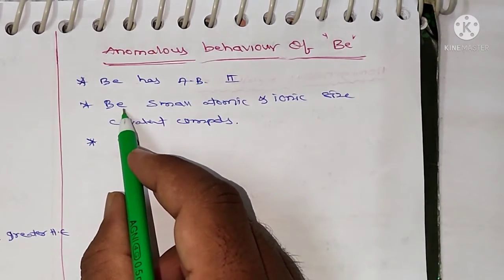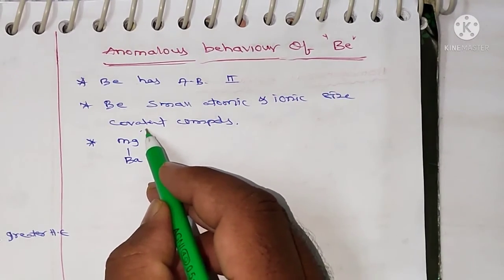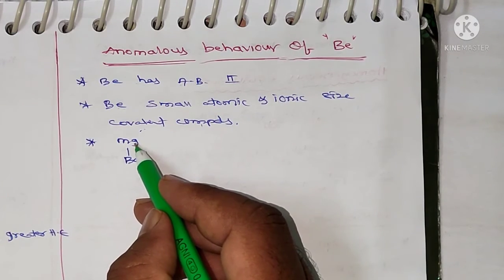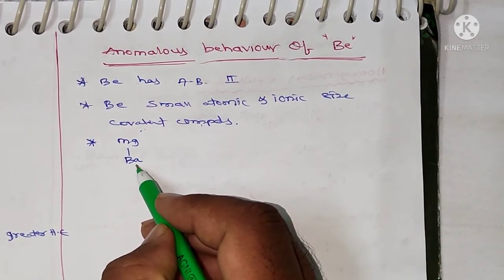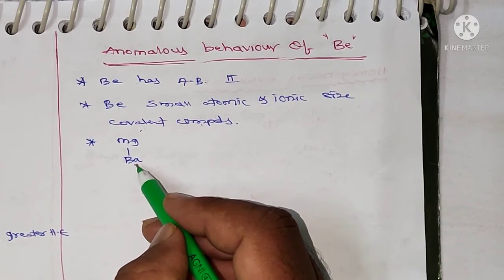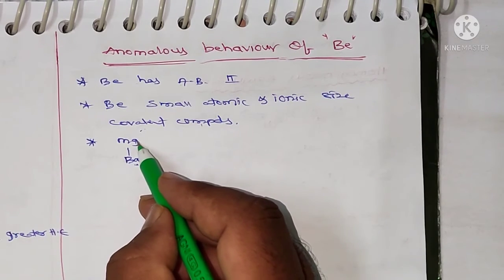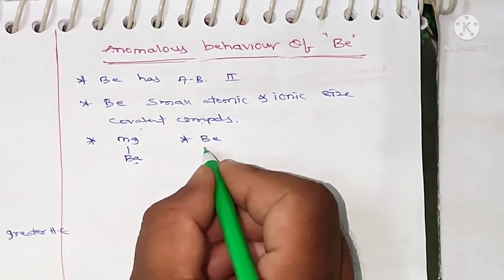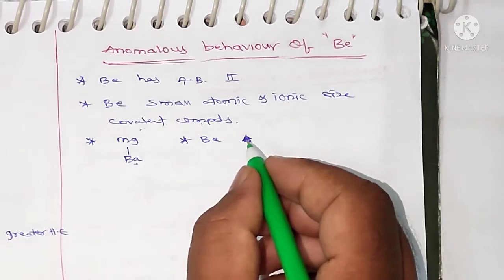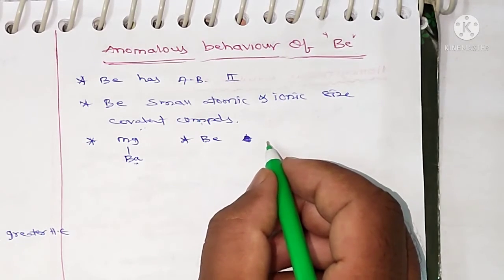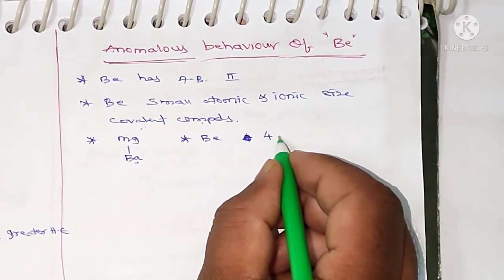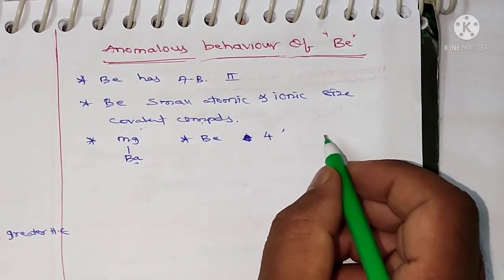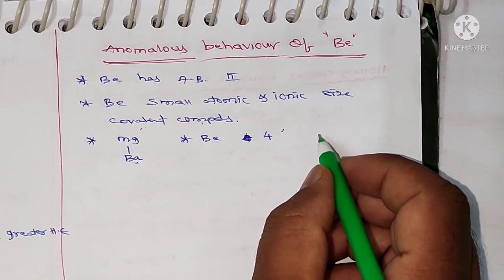So that beryllium can form covalent compounds, and the ionic nature increases from magnesium to barium. It means barium has more ionic nature than magnesium. And beryllium does not exhibit coordination number more than 4 because it contains only 4 vacant orbitals.